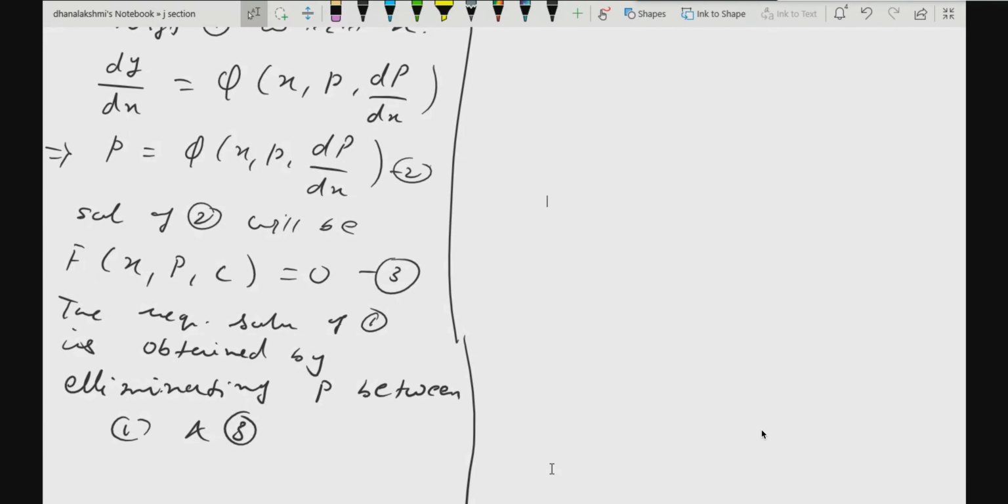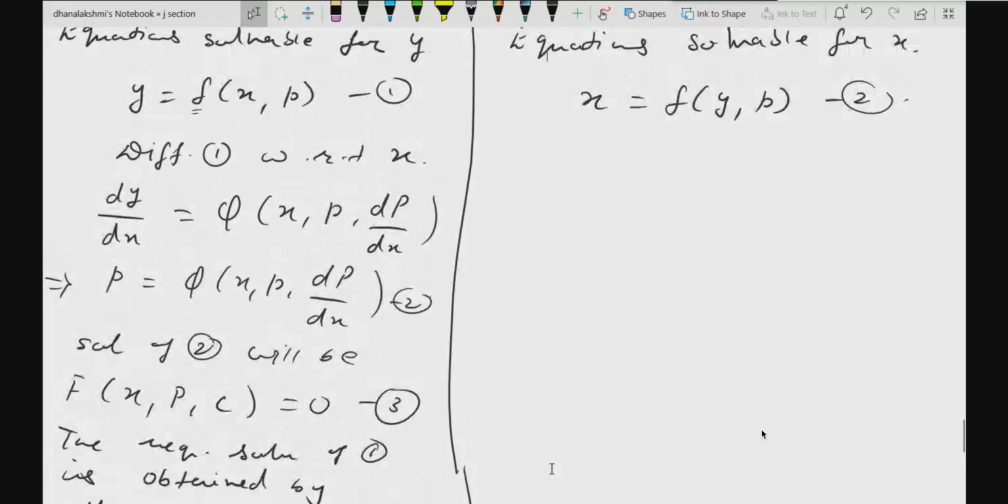Now similarly, in the same manner, the procedure is same only. When I say equation solvable for x, you should write x on one side and remaining things on the other side. Again the same procedure, same step, you will differentiate 1, let it be 1 here. When you differentiate 1 with respect to y, since it is solvable for x, on one side what you will get?